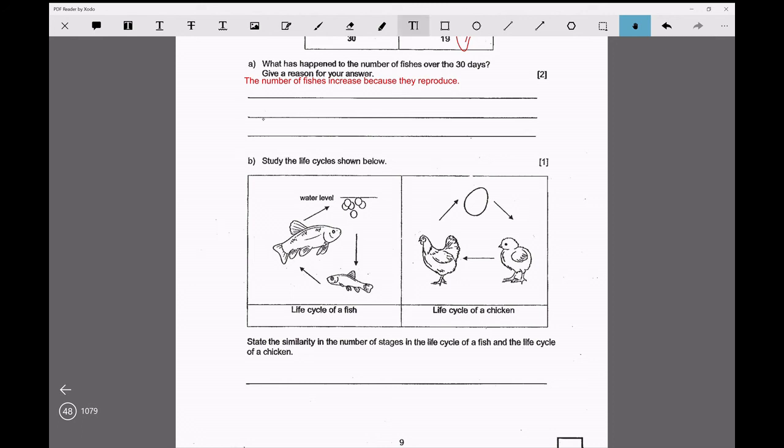Life cycles, similarity in the stages of life cycle of fish and the chicken. I understand maybe some of you haven't learned life cycle, but it's okay, just give it a try. In time to come, we'll learn about it, probably in a week or so. What's the similarity in the stages of life cycle of fish and the life cycle of chicken? The similarity, both have 3 stages.